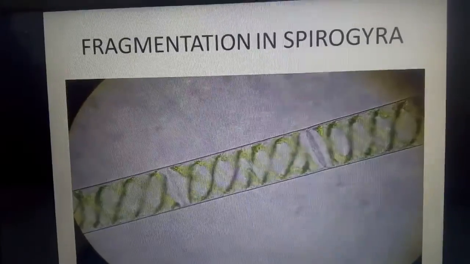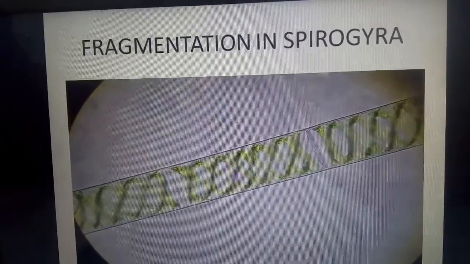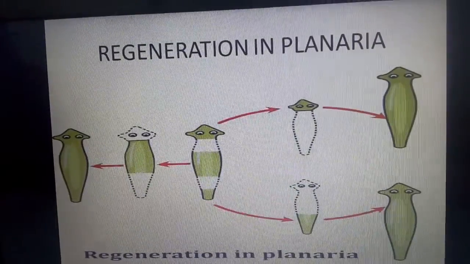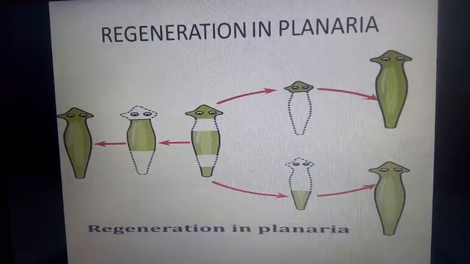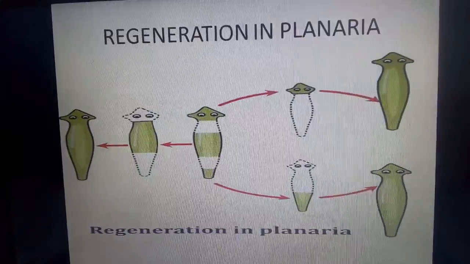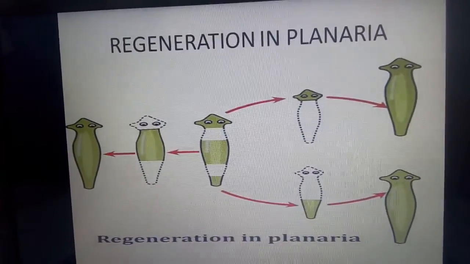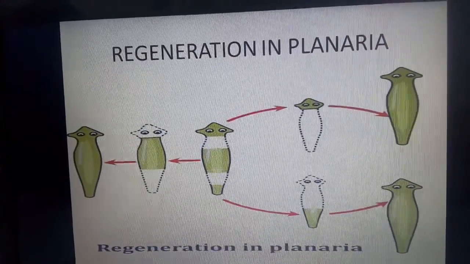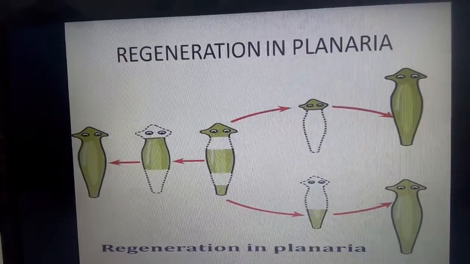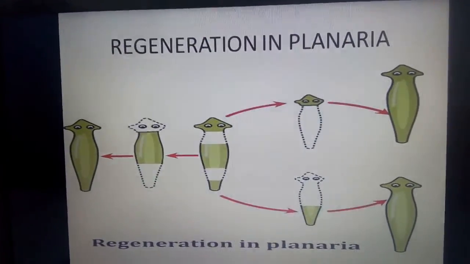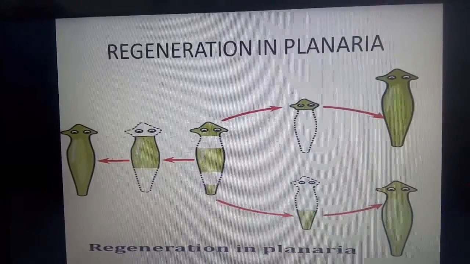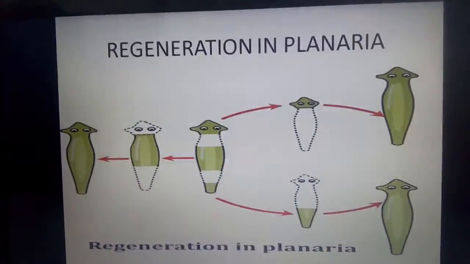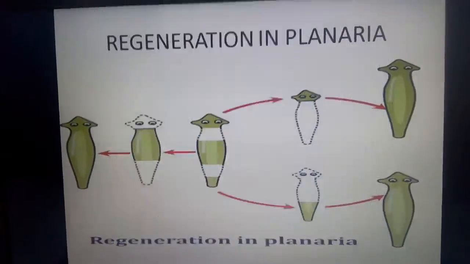Let's go to another type of asexual mode of reproduction, that is regeneration. Now we are going to discuss regeneration in planaria. What is this process called? Different organisms have the ability to develop into new organisms from their body parts. If the individual is cut into different parts accidentally, then what happens?